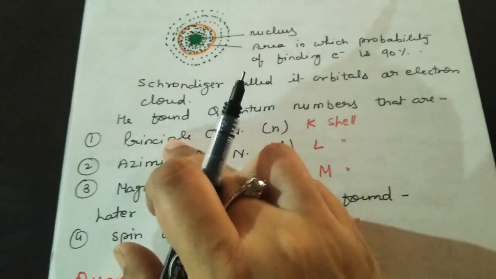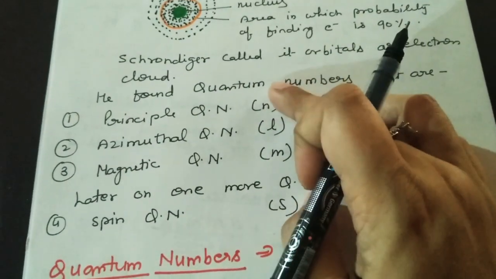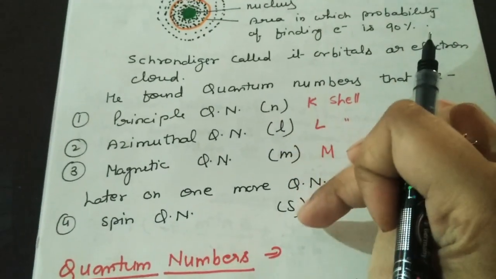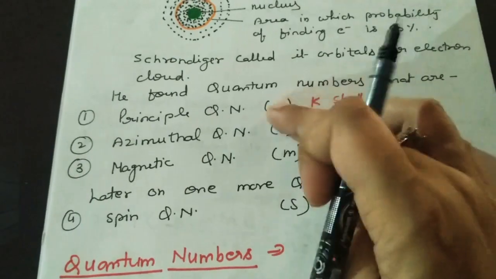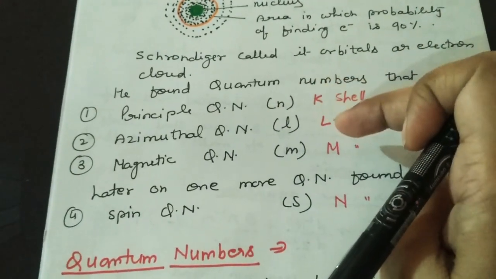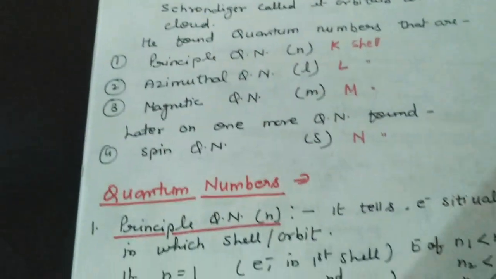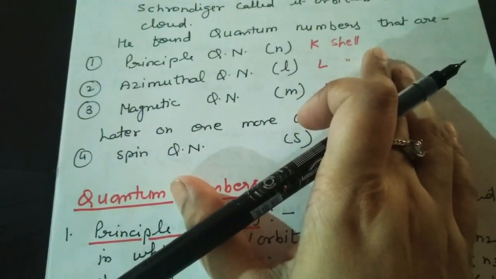The first is represented by n, next by l, then m, and then s. If we write the shells here, they are the K shell, L shell, M shell, and N shell.